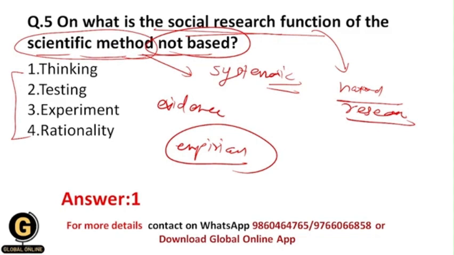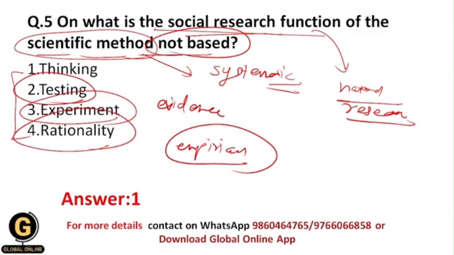Okay, and that's why here we do the testing, we do the experiments, as well we do lots of rationality. Rationality is nothing but there is proper evidence, there are proper empirical methods. This is nothing but rationality, and we don't only think over here. Okay, and that's why the social research function of the scientific method is not based upon thinking. Okay, and that's why the correct answer over here is 1.